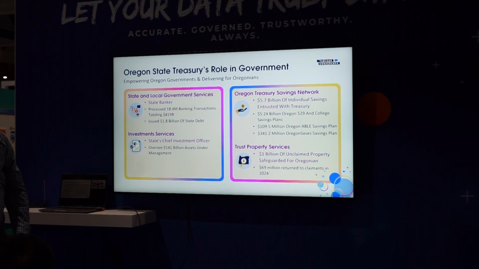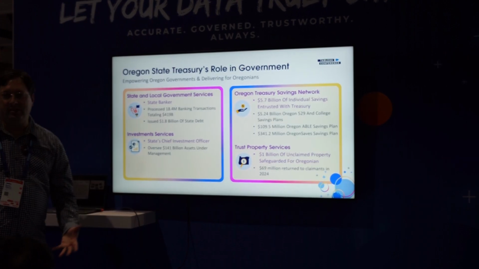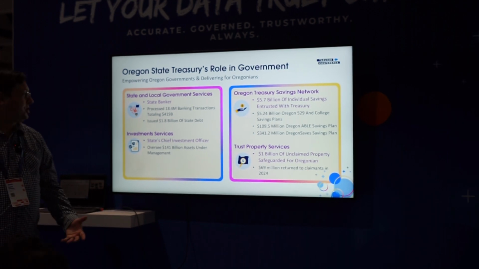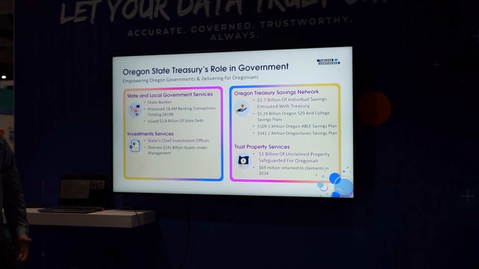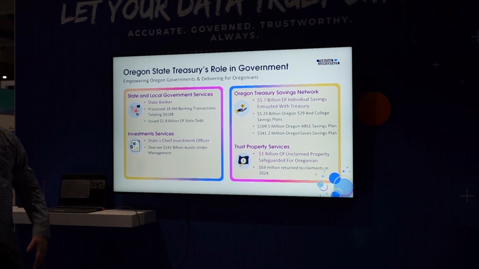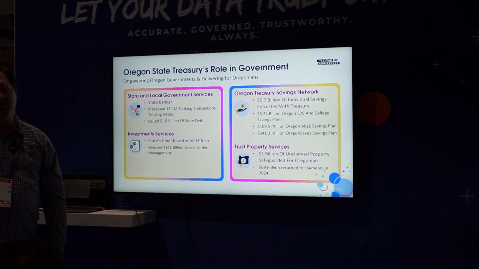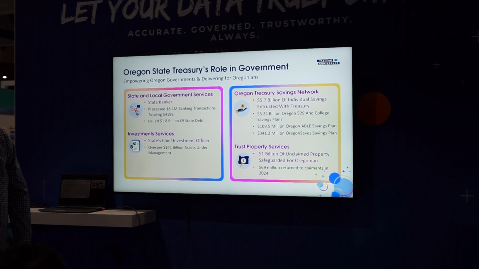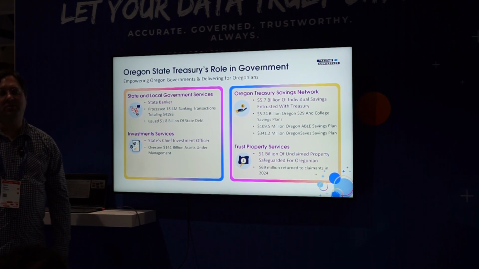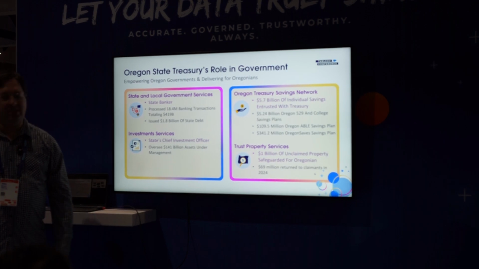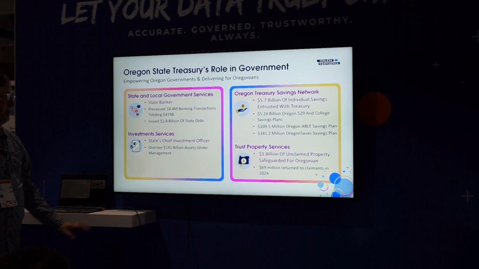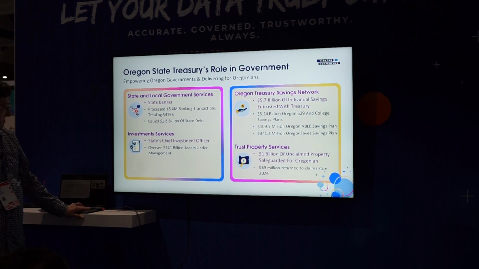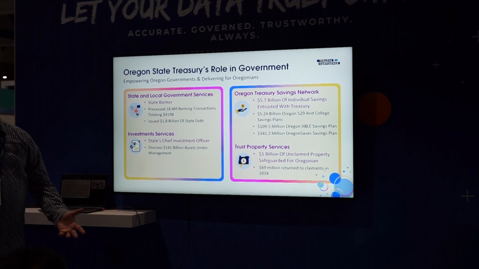So a little bit about the Oregon State Treasury. We serve basically as a state's banker. Last year we processed 18.4 million transactions, just over $400 billion, issued almost $2 billion in debt, and oversee $140 billion in assets under management as the state's investment officer. We also oversee the Treasury Savings Network, which handles 529 plans and retirement savings accounts, just under $6 billion there. And then the Trust Property Service is about $1 billion of money owed to Oregonians who we're trying to reunite them with. So a wide variety of activities that we have to cover.